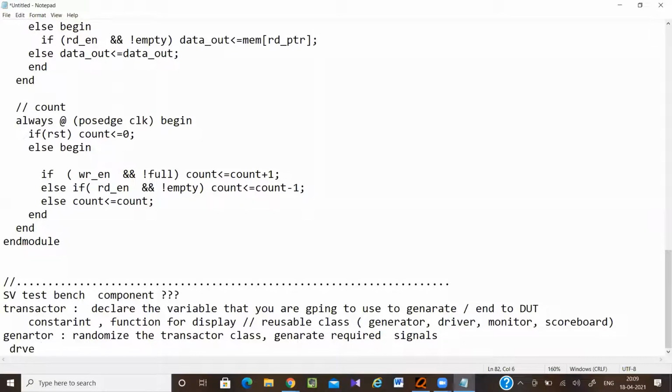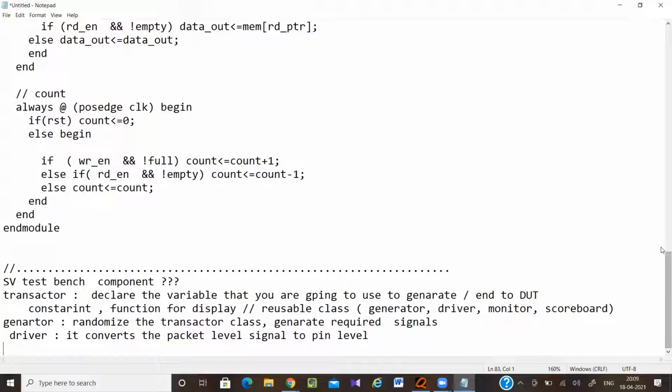Next, coming to the driver class. This is the important one. The generator is just going to generate the values. So what will the driver do? First thing, it converts the packet level signal to pin level. So what do we mean by packet level to pin level?